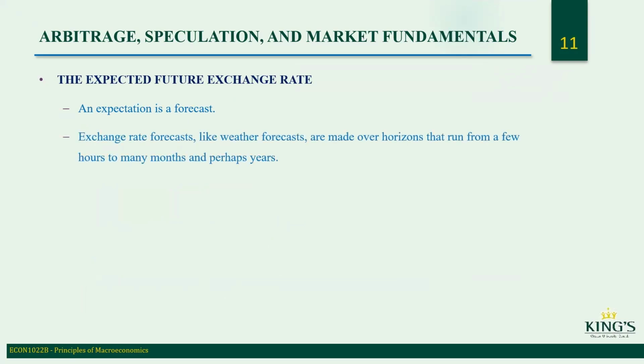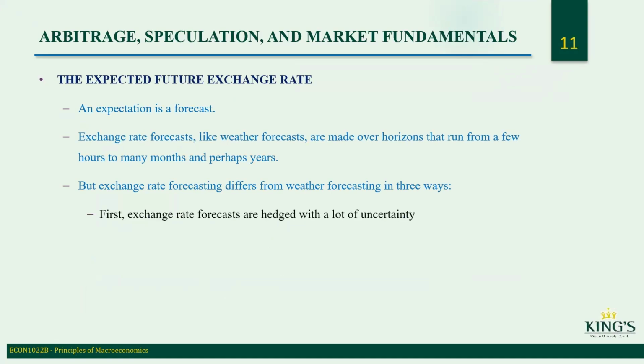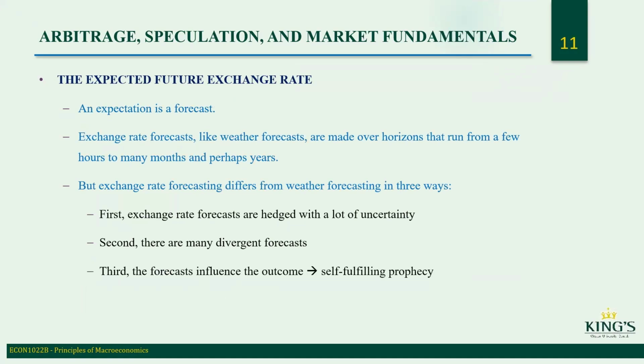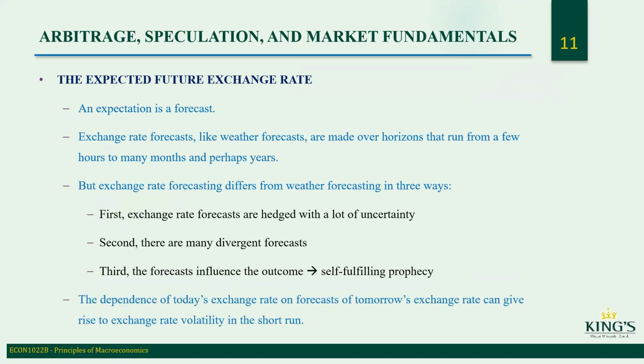Exchange rate forecasts, like weather forecasts, are made over horizons that run from a few hours to many months and perhaps years. But exchange rate forecasting differs from weather forecasting in three ways. First, exchange rate forecasts are hedged with a lot of uncertainty. Second, there are many divergent forecasts. Third, the forecasts influence the outcome: a self-fulfilling prophecy.